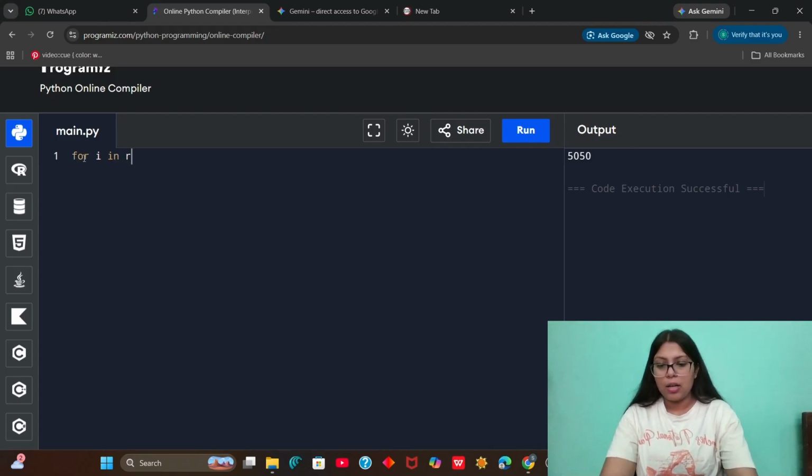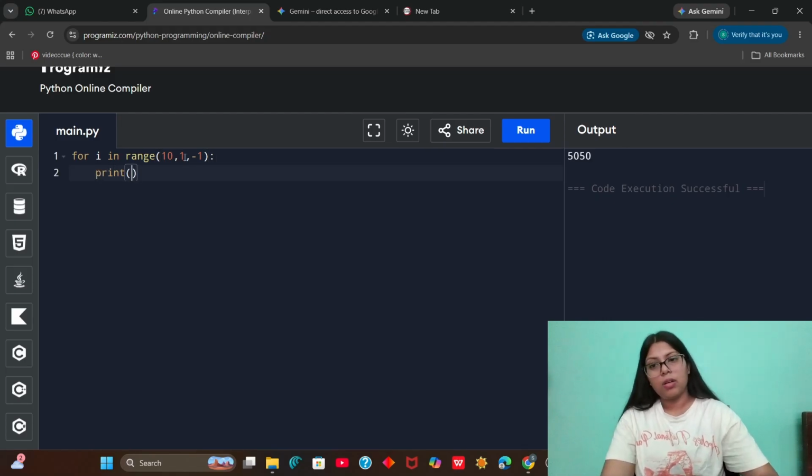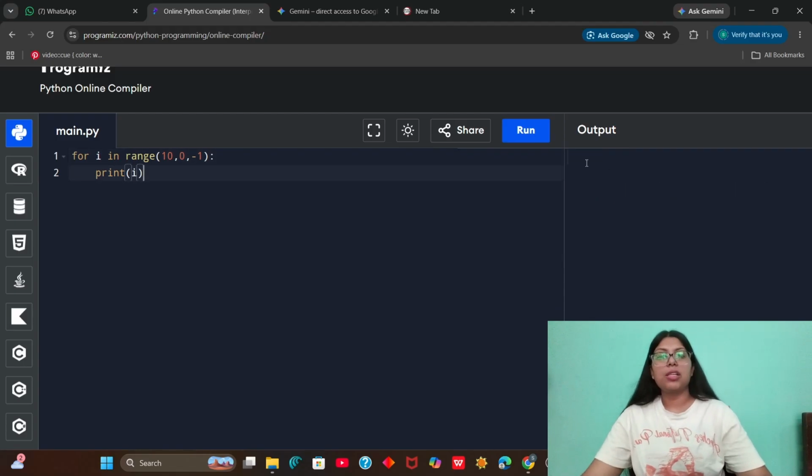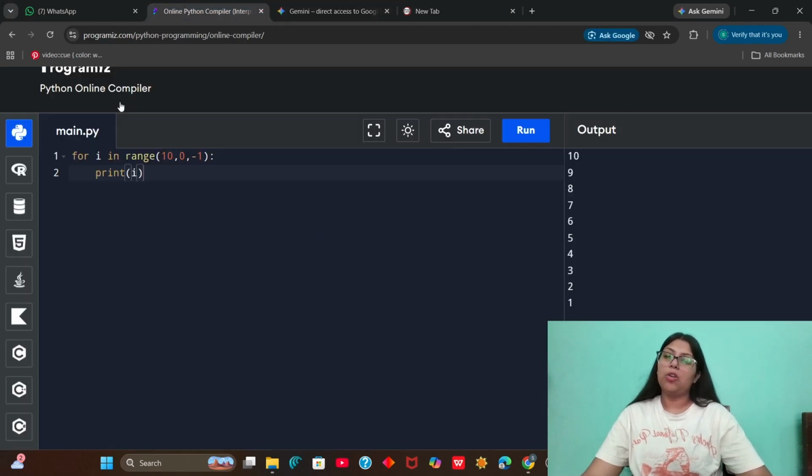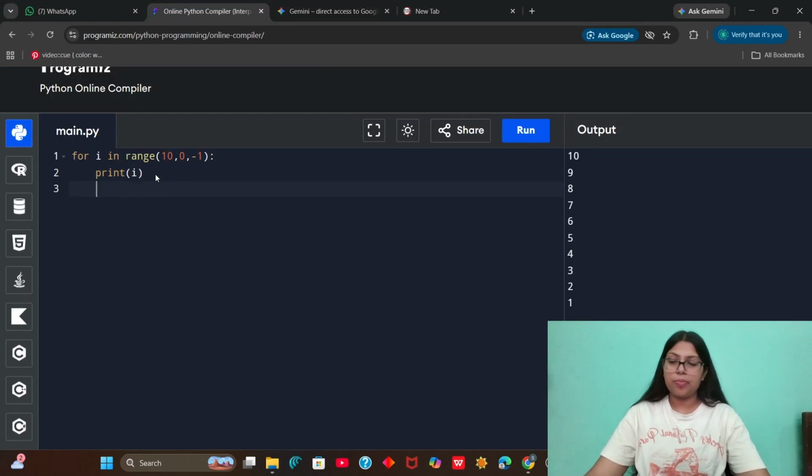For I in range 10 to 1 with step minus 1, we have to print the reverse counting, that is, print I. So what happens here? We are starting from 10, 9, 8, 7, 6, 5, 4, 3, 2, 1, and this is how we print the reverse counting from 10 down to 1. So I have done this before as well.